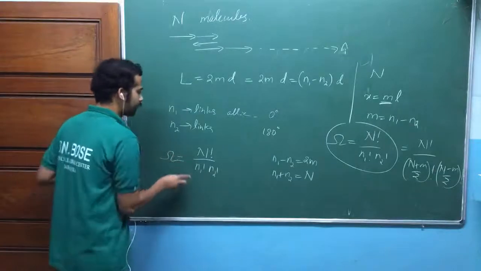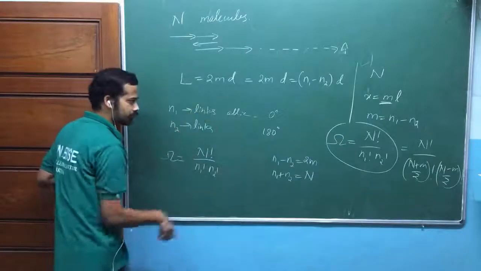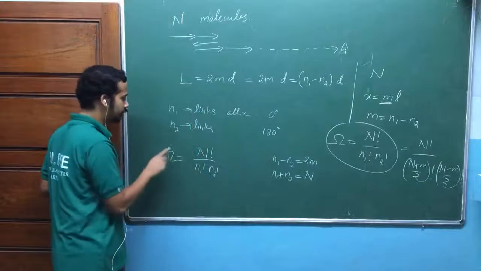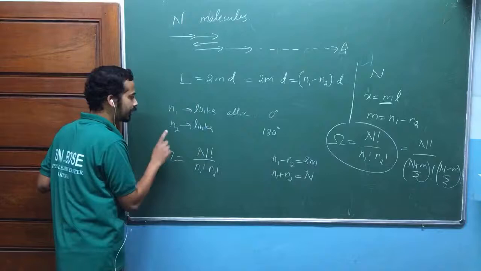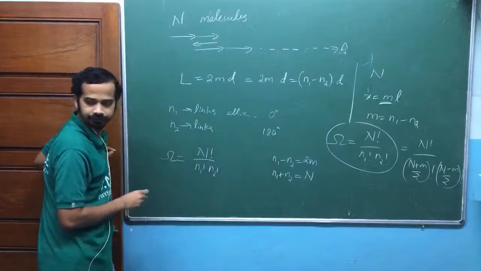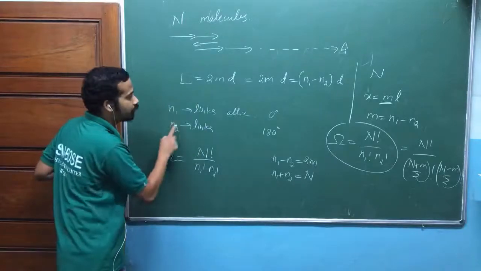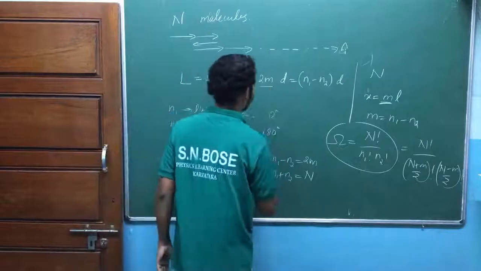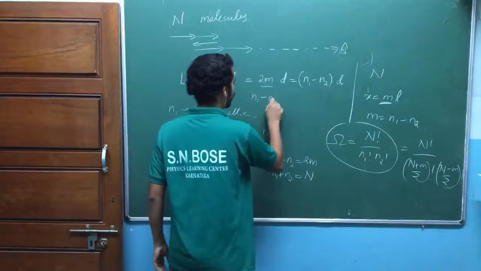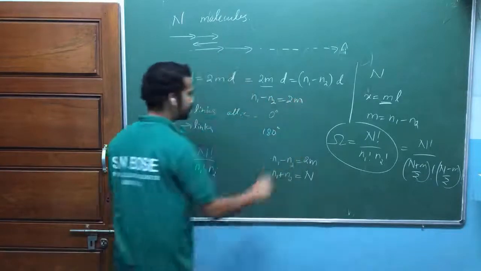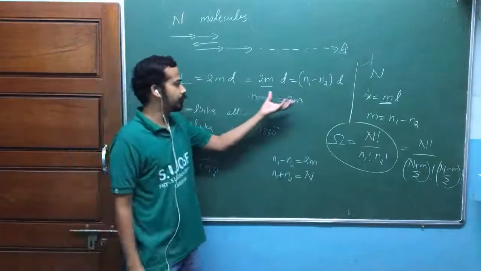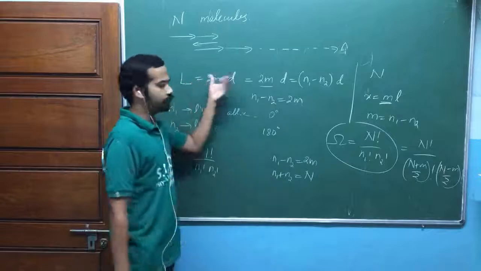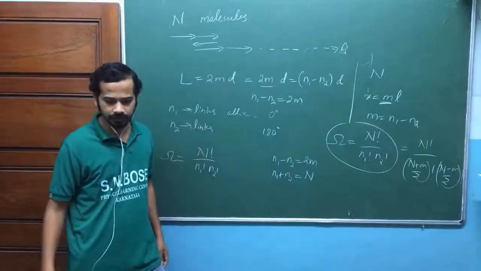Now again, this is the number of possible arrangements of making n1 links with 0 degree and n2 links with 180 degree, so that n1 minus n2 is equal to 2m. Is that okay? If n1 minus n2 is equal to 2m, then your total length will be 2m into d. Is that too much disturbing?